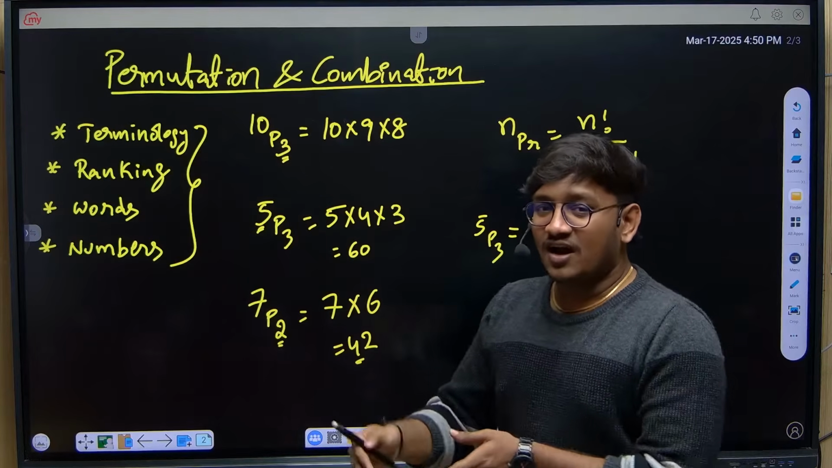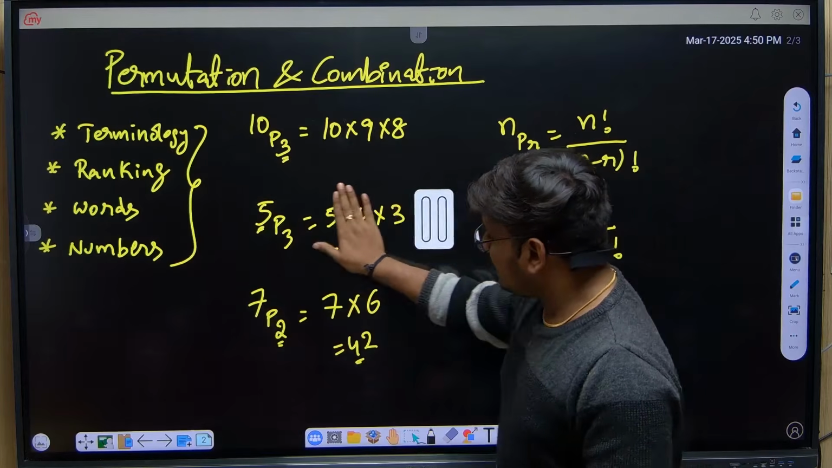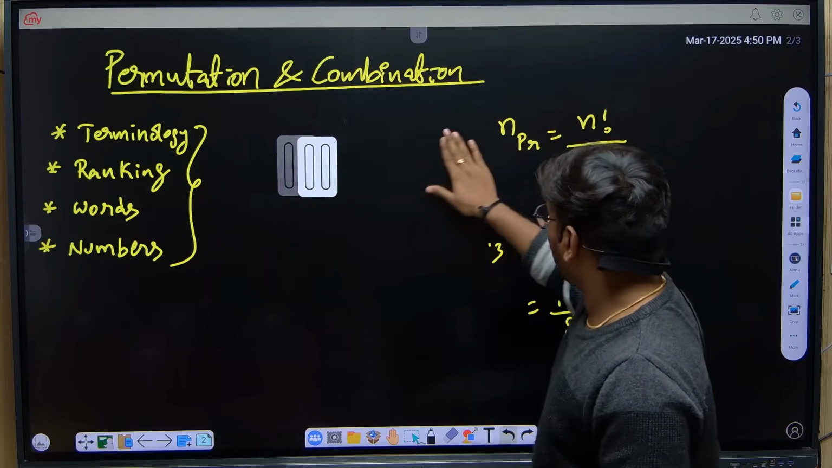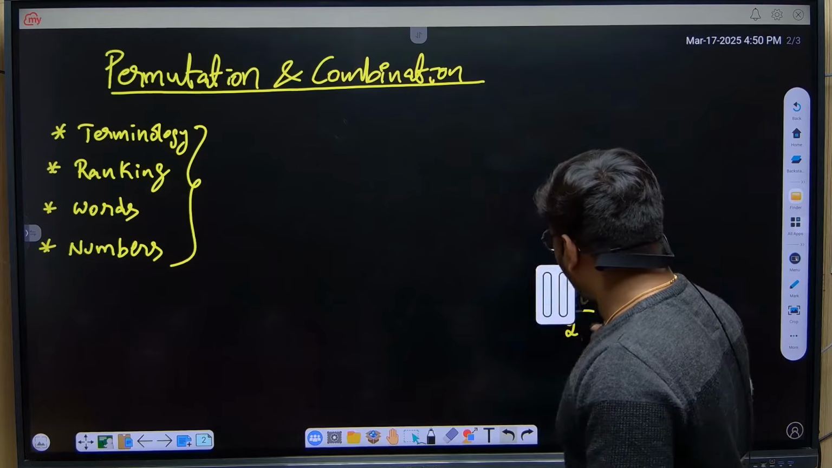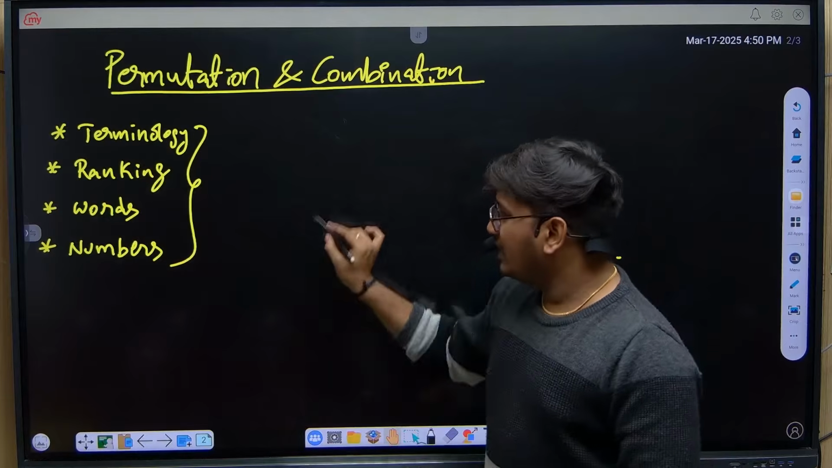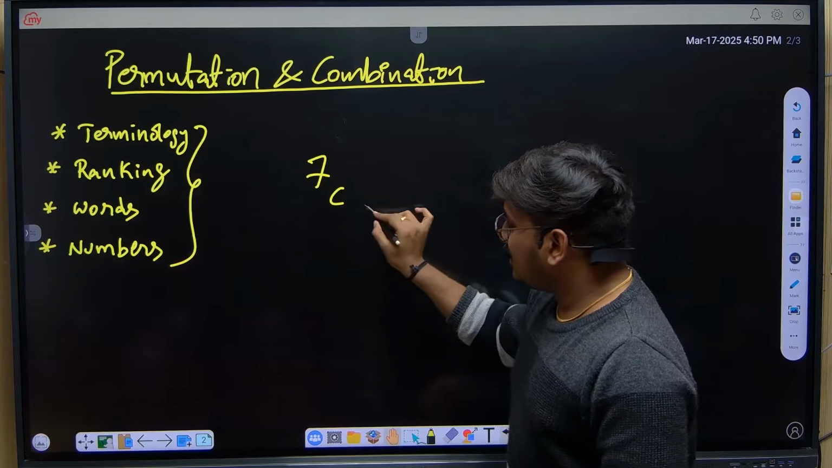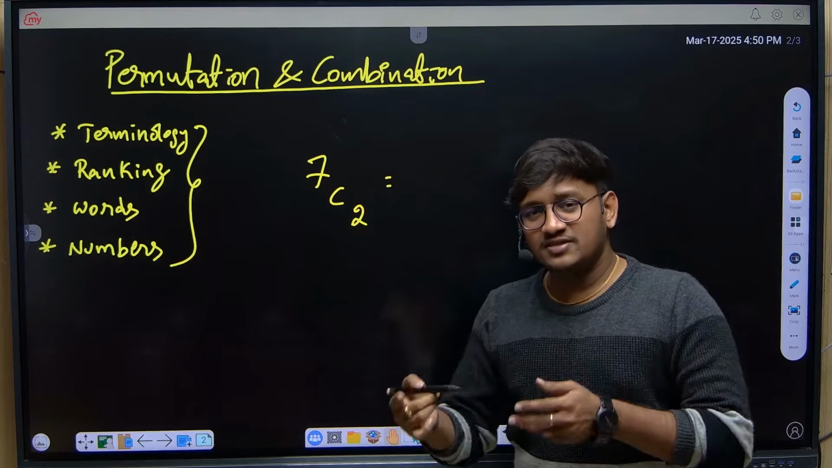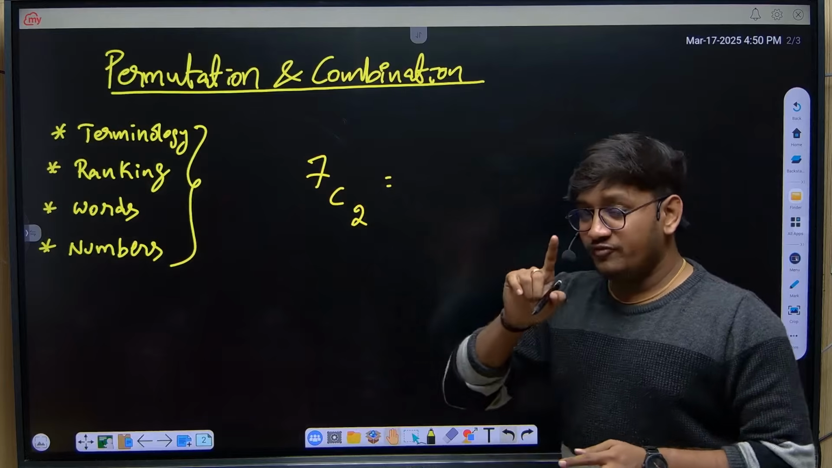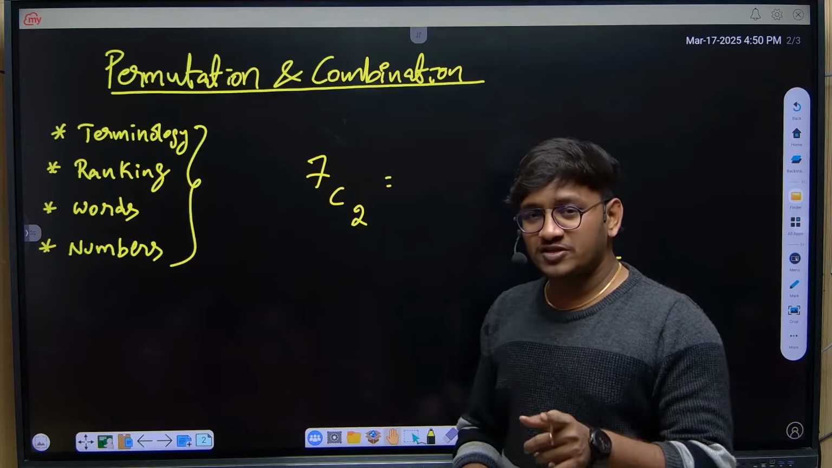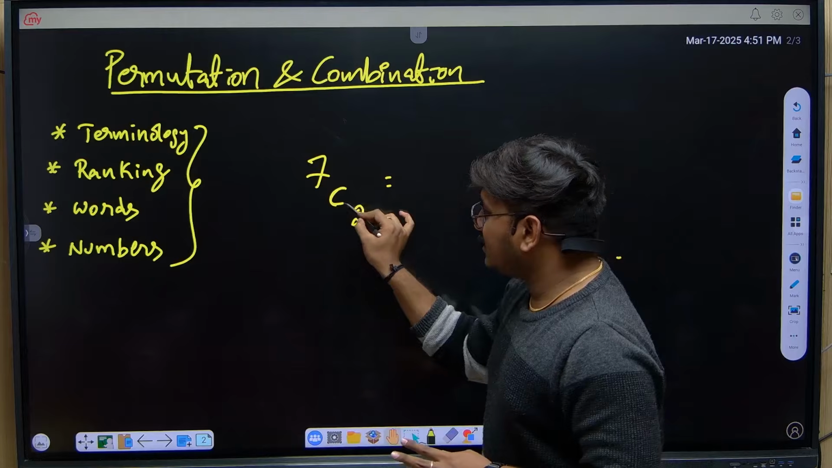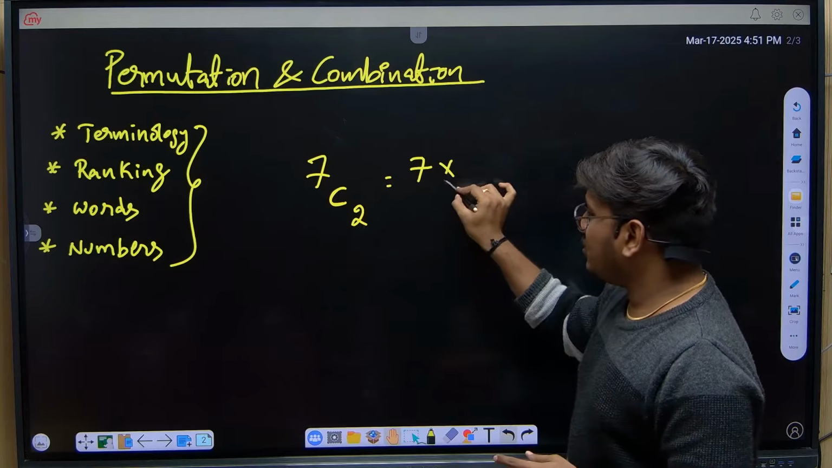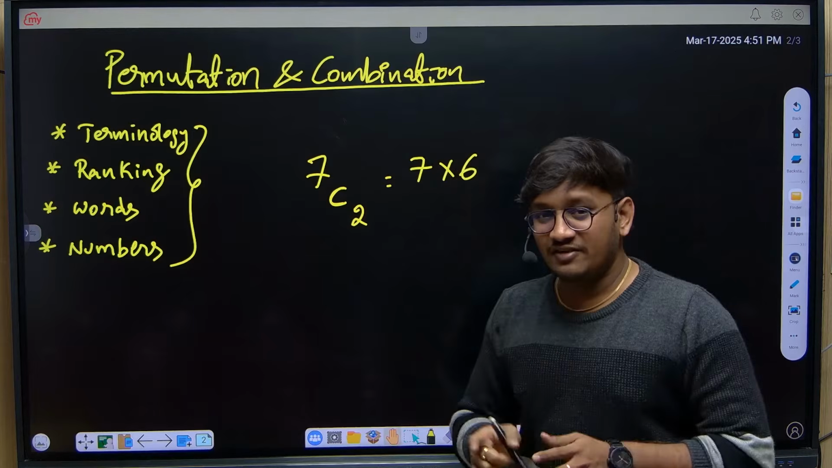The simple logic: calculating NCR is also a very easy part. Without using the formula, I'll tell you the direct logic. Let's take an example, 7C2. You just need to understand when to use permutation and when to use combination. When I'm using C, it is a combination. When I'm using P, it is a permutation. So 7C2 starts with 7 into 6, which indicates the permutation 7P2.